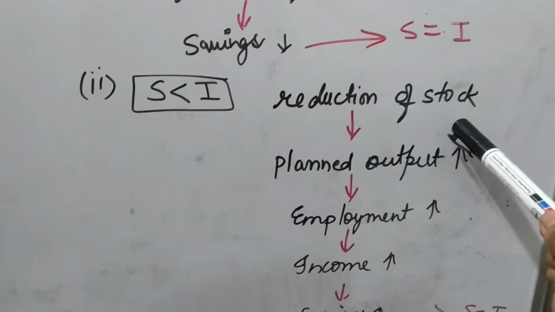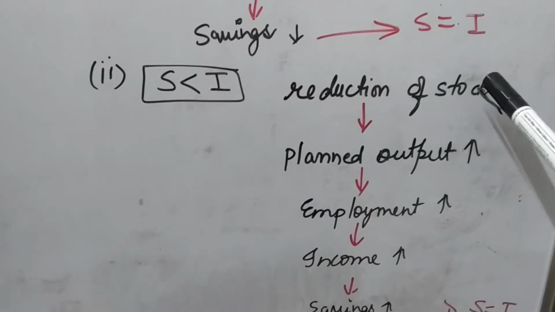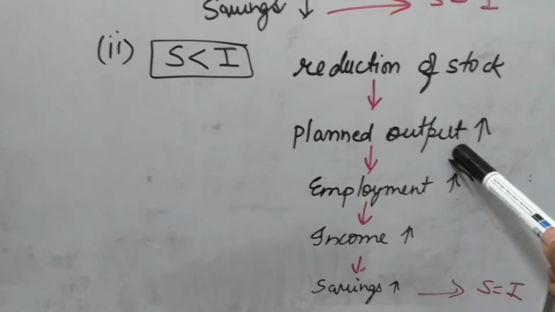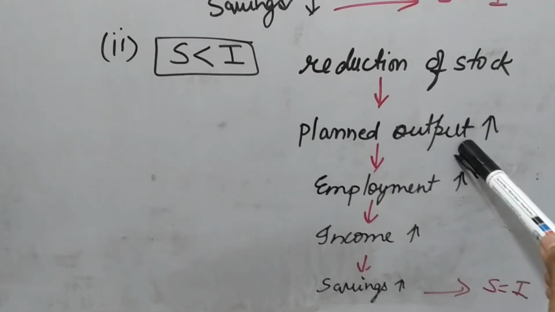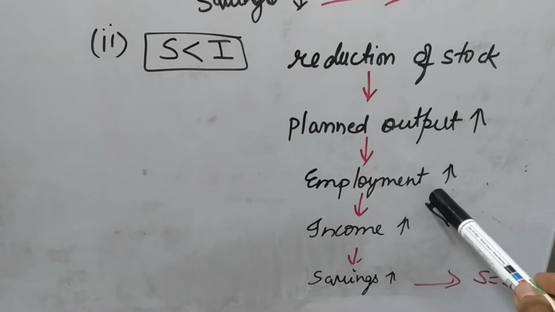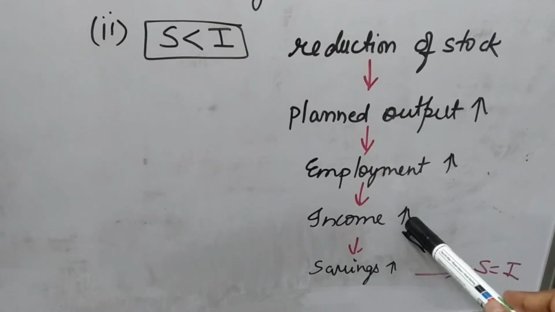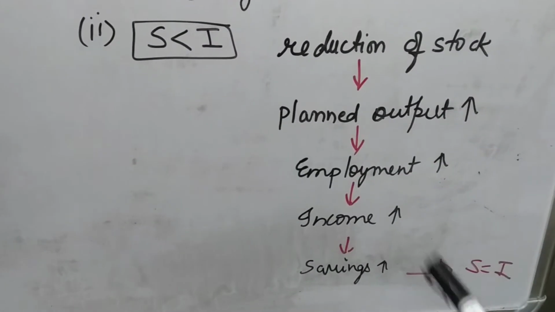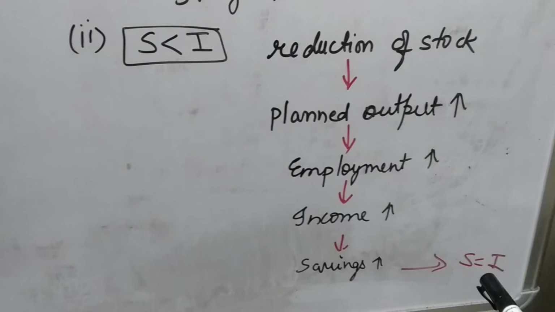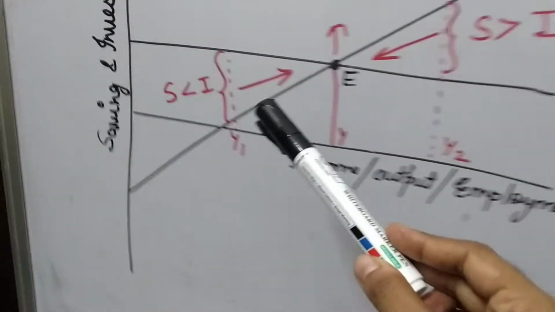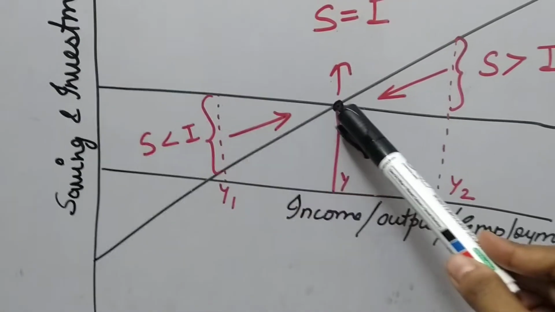That means existing stock is less. So just to reduce this problem, now the producers will start producing more. Now they will plan more output. When more output will be planned, definitely more employment will be generated. When employment increases, income is generated, which leads to more savings. So this process will continue till planned savings become equal to planned investment. So now the economy will reach up to the point E.